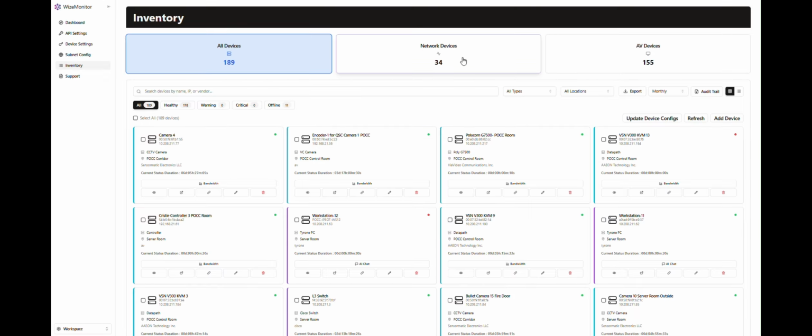Next, provide the required credentials based on the selected protocol. Then enter a custom name, choose the device type, specify the device location, and select a device setting profile so the appropriate thresholds and AI configuration are applied. If required, you can also associate the device with a parent device. Once all the required information has been entered, click Add Device. WizeMonitor starts a background discovery task, and after the process completes, the device appears in the inventory with its live